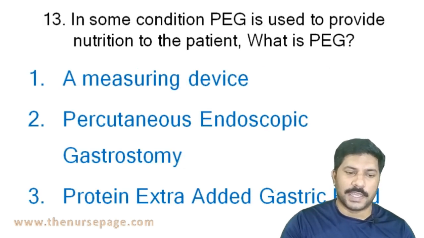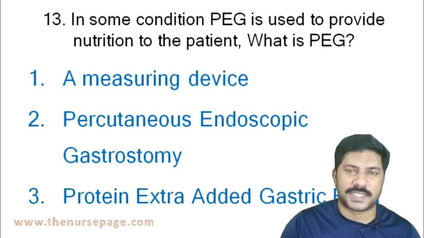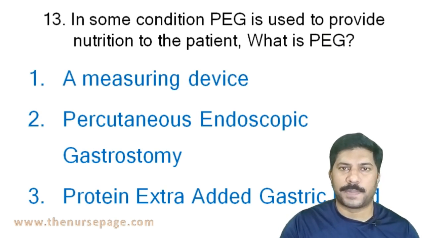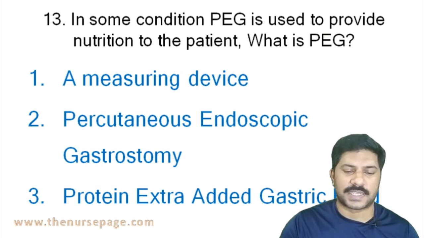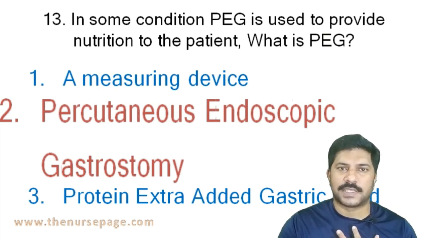Next question. In some conditions, PEG is used to provide nutrition to the patient. What is PEG? A measuring device, percutaneous endoscopic gastrostomy, or protein extra added gastric feed? The correct answer is percutaneous endoscopic gastrostomy. If Ryle's tube insertion is practically impossible, we will insert PEG for giving food.